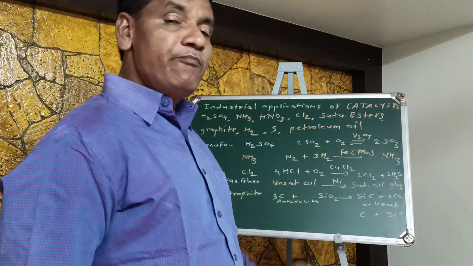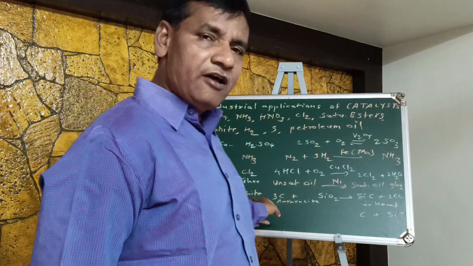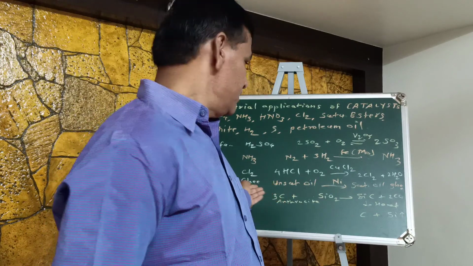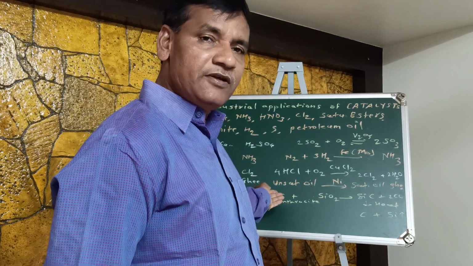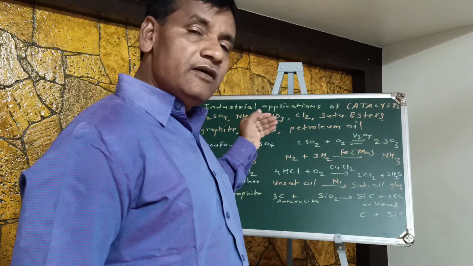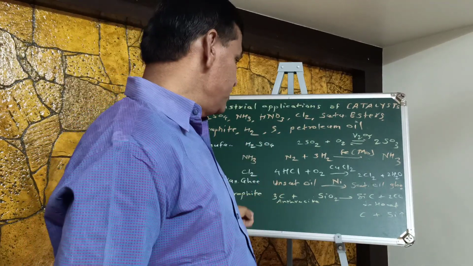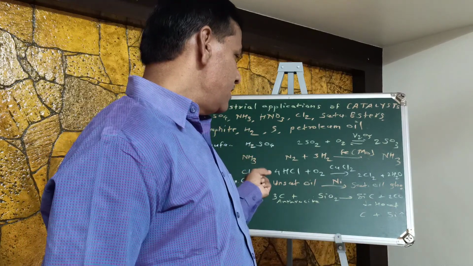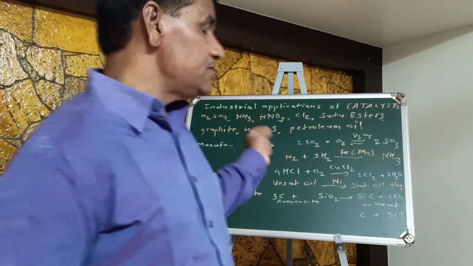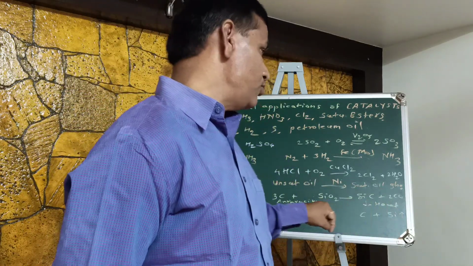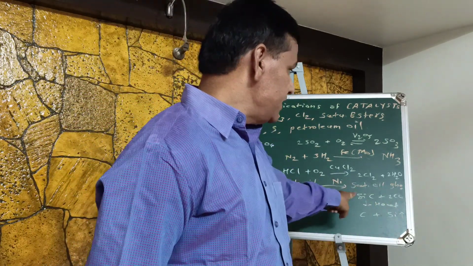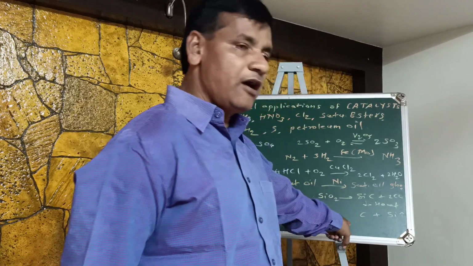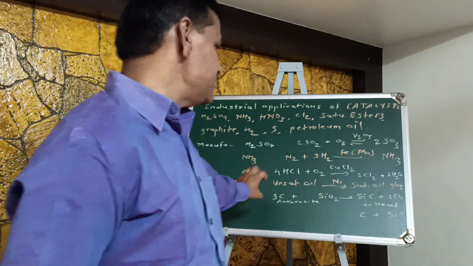Next example, that is manufacture of graphite. Graphite means carbon. It is an allotrope of carbon, diamond and graphite. So one of the allotropes of carbon is graphite. So this graphite is obtained from the raw material, that is anthracite. So it is obtained from the earth crust. So anthracite is treated with silicon dioxide or silica, SiO2. It converts into SiC, and this silicon carbide converts after heating into carbon. So this carbon is obtained from this anthracite.